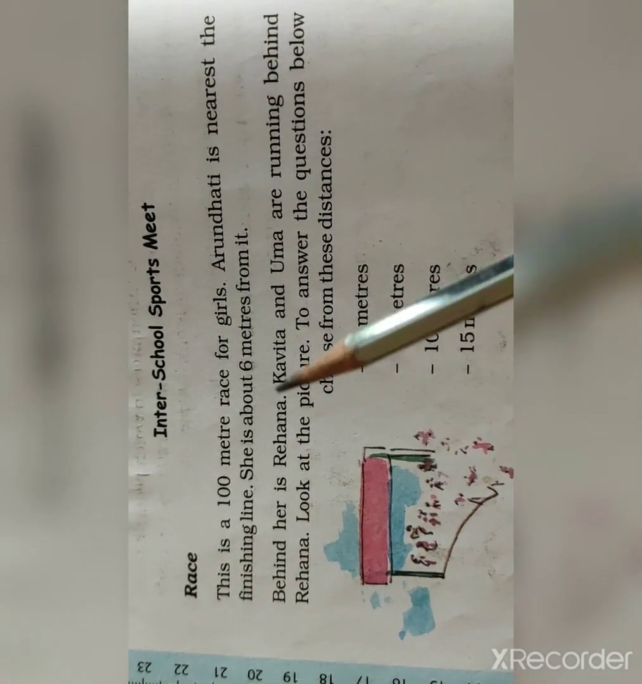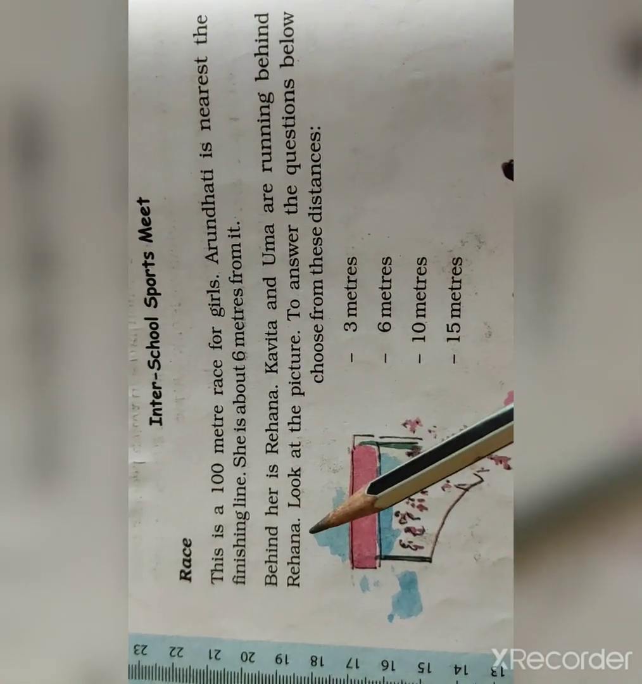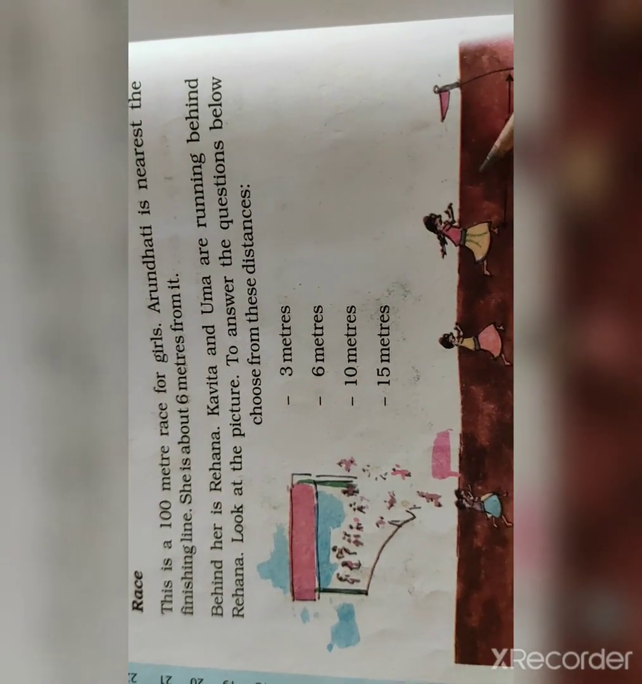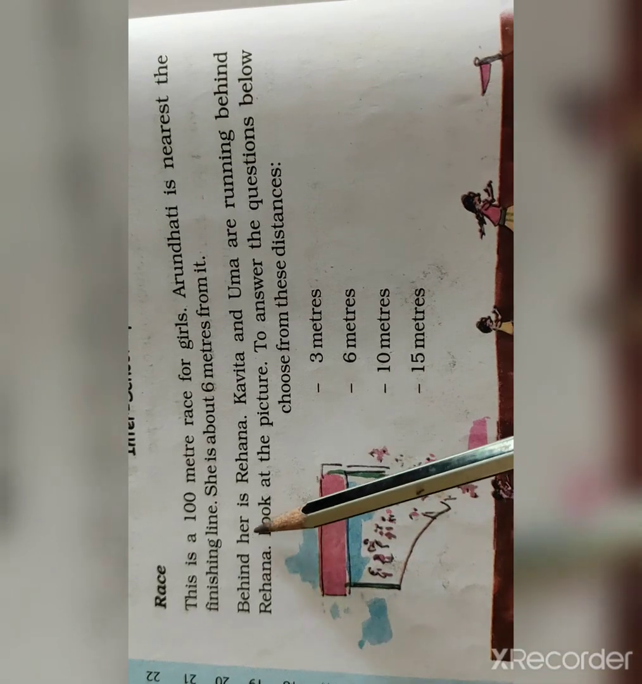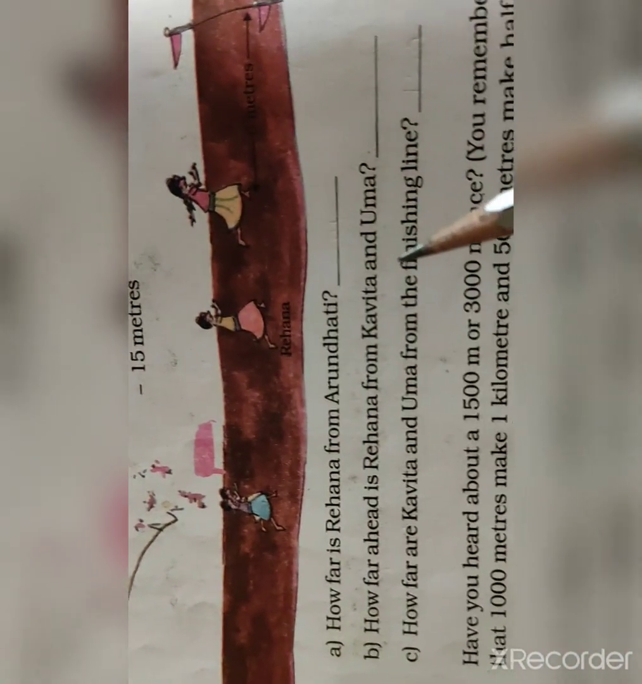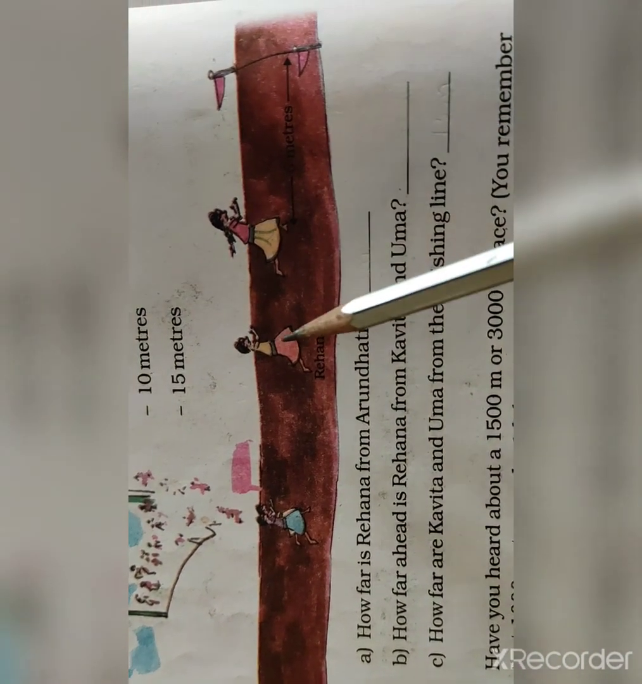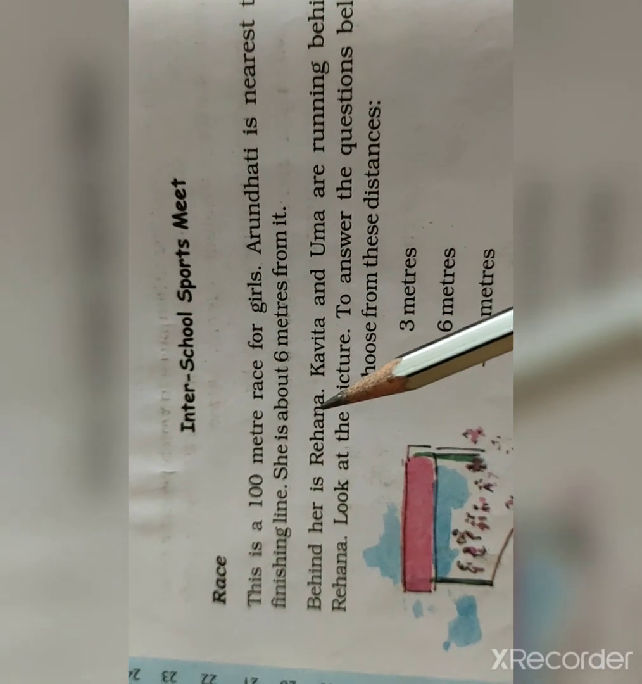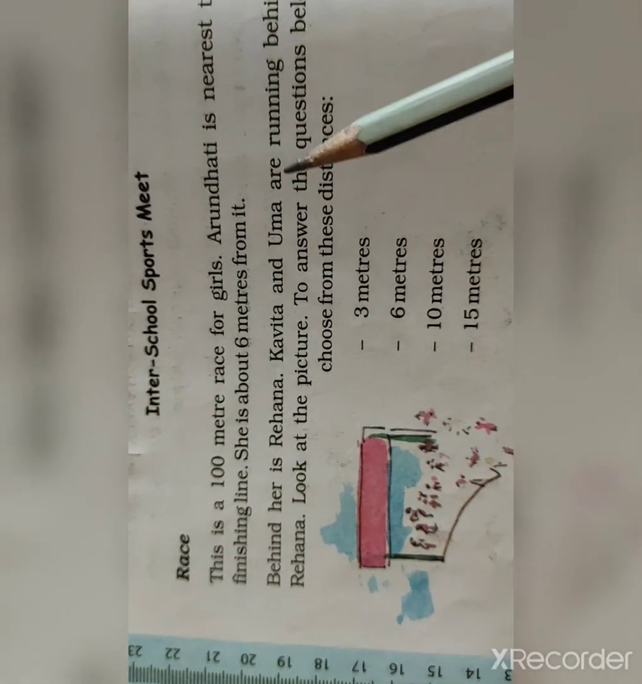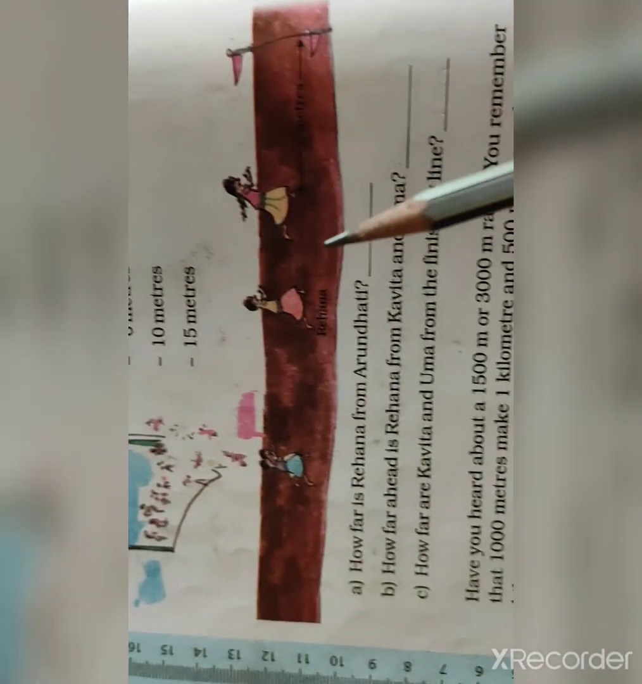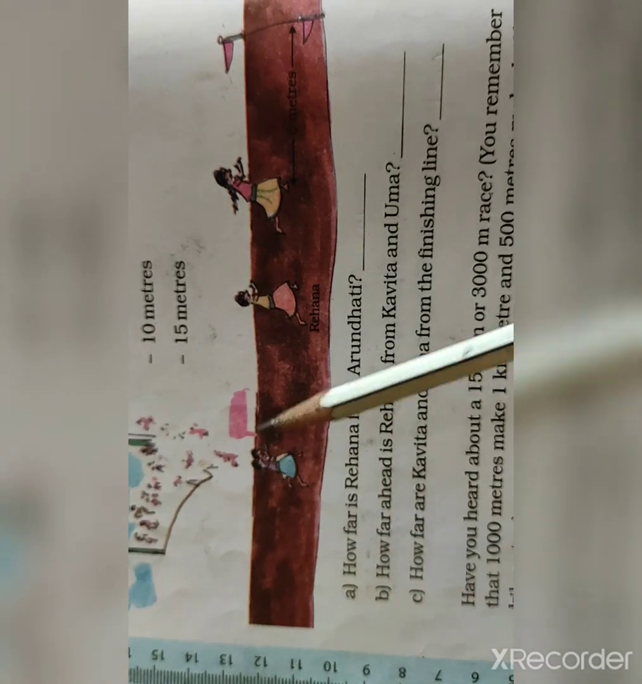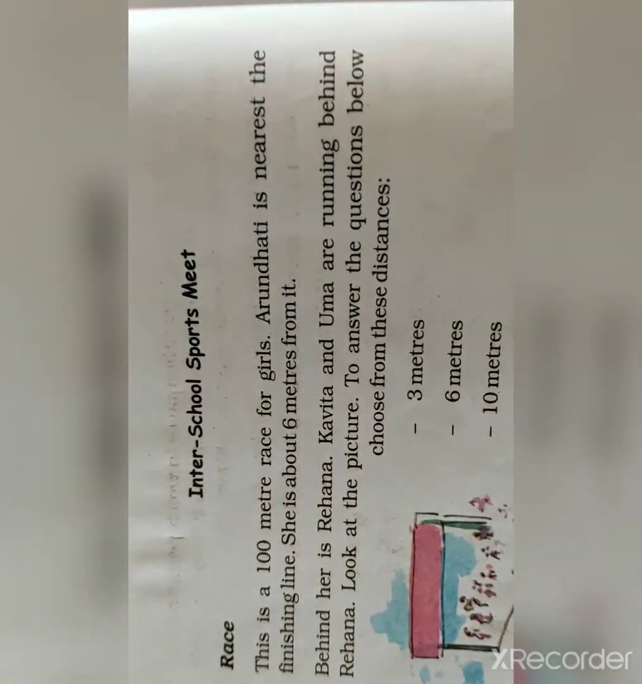Behind her is Rehana. Kavita and Uma are running behind Rehana. Behind her is Rehana here. So Rehana is here behind Arundhati. Now Kavita and Uma are running behind Rehana. Both the girls are running behind Rehana.